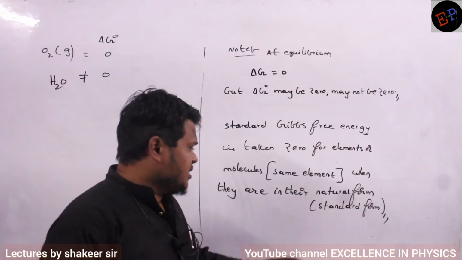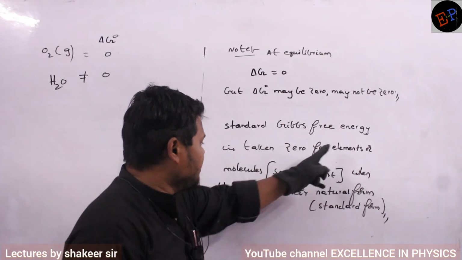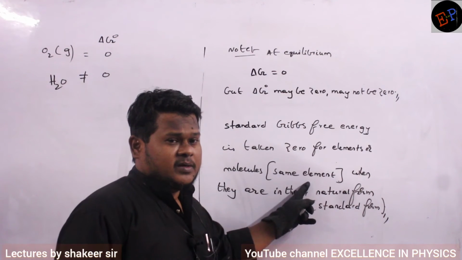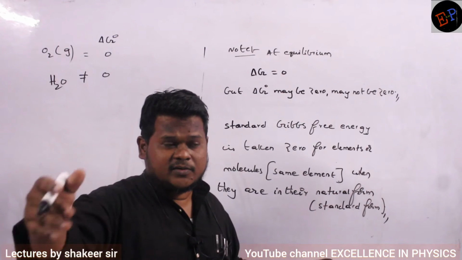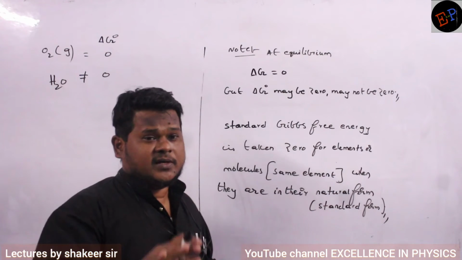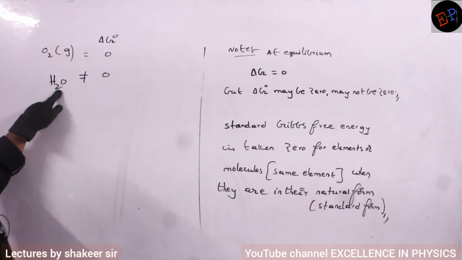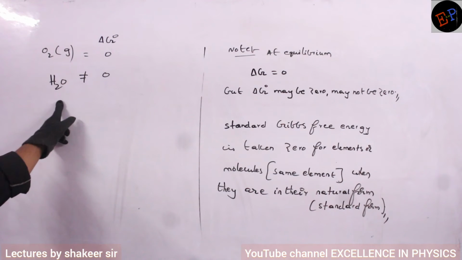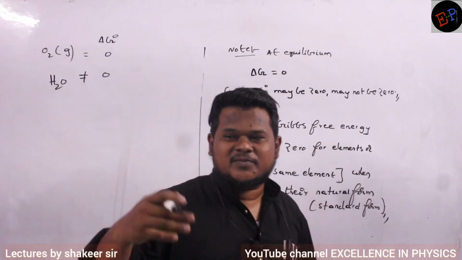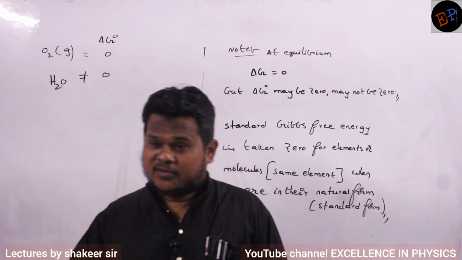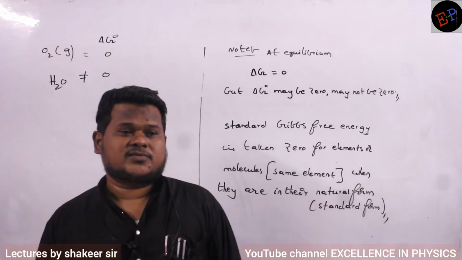So here I have written elements or molecules. But molecule here means molecules made up of similar elements. H2O is also a molecule and it is also in its natural form, but it is not made up of a single element, it is made up of multiple elements. Hydrogen is also there, oxygen is also there.